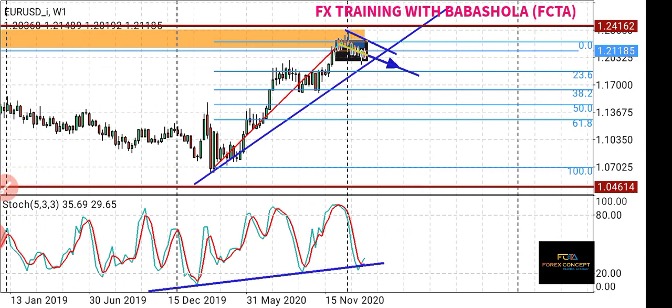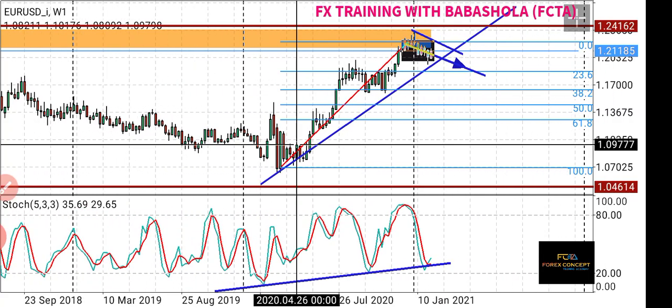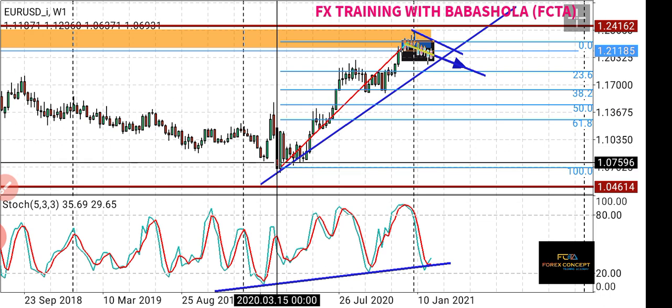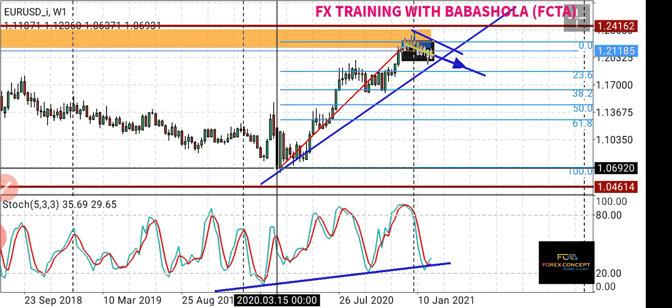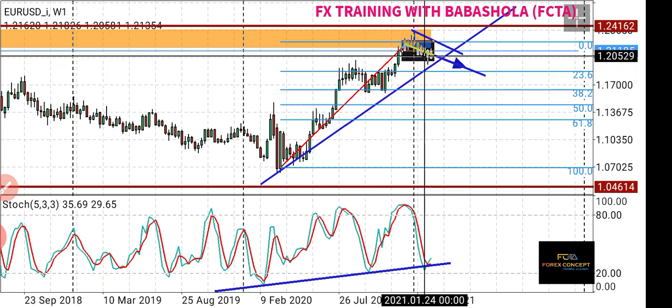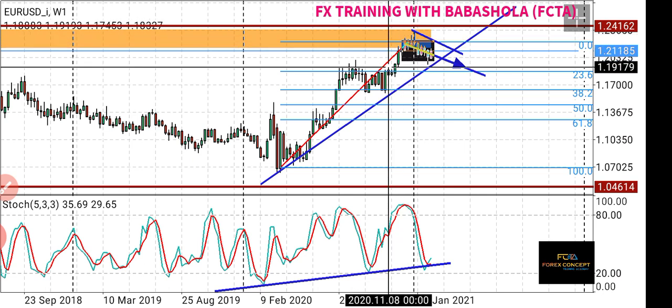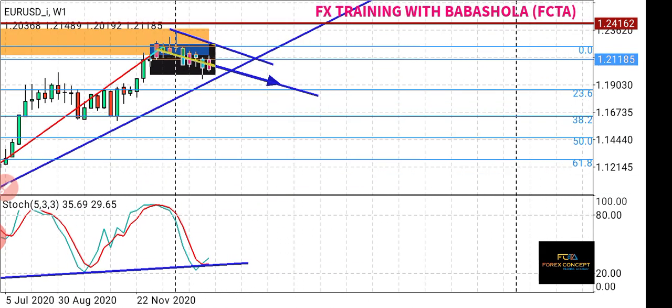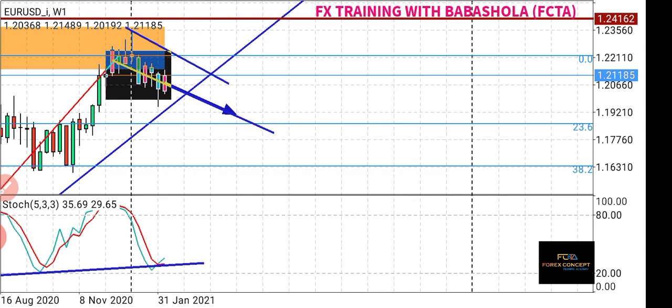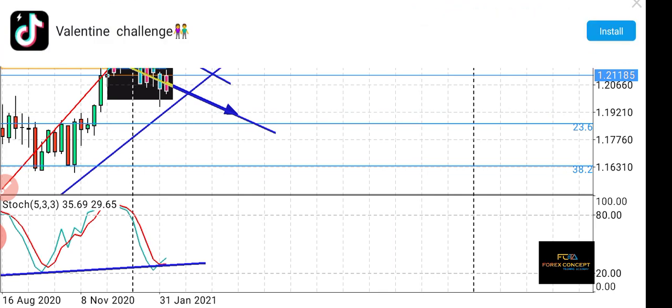I used Fibonacci retracement. I traced it all the way from this low here, the low found at 1.069202, to the high here, the recent swing high, which is 1.22555, and this was what I got. The 23.6 Fibonacci retracement.